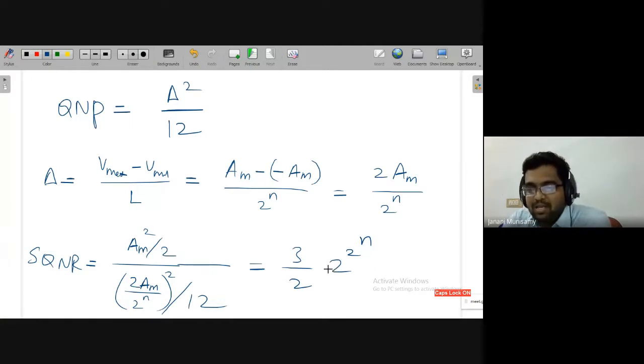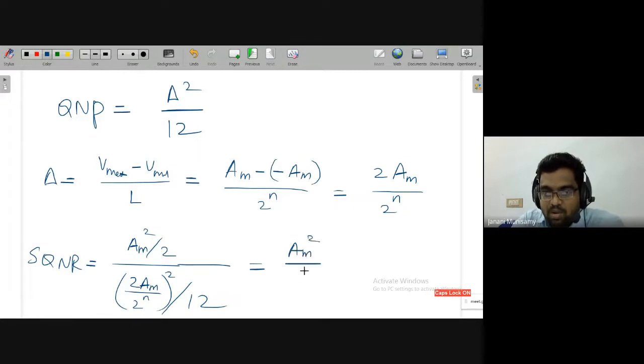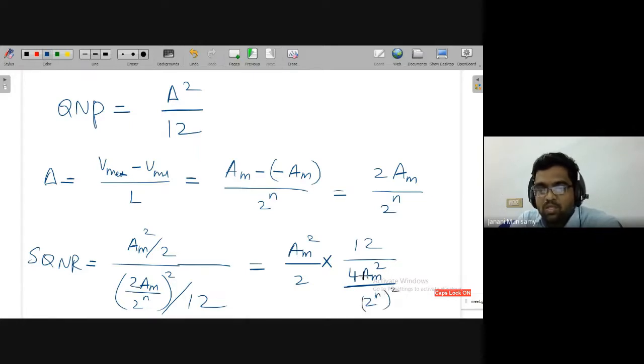Now the question here is, ultimately I got some answer, signal to quantization noise ratio. Just apply this formula, or otherwise can I try? Yeah. So this is Am square divided by 2. This 12 will go up, then 4 times Am square, then 2 power n whole square.